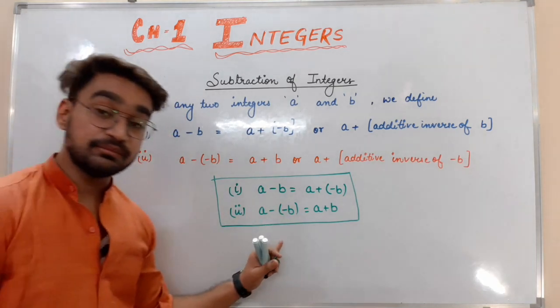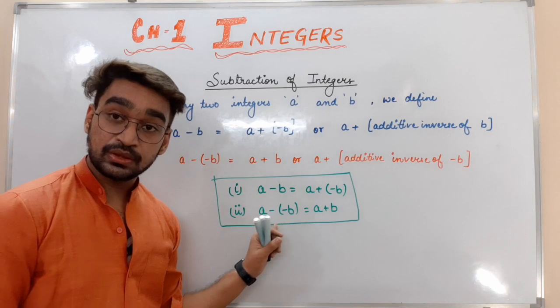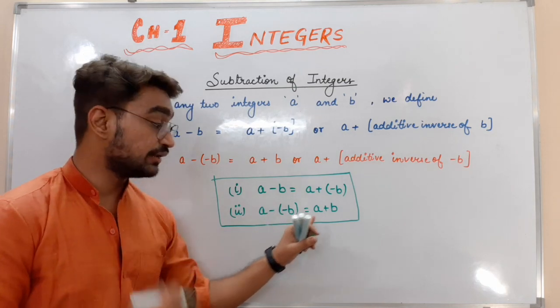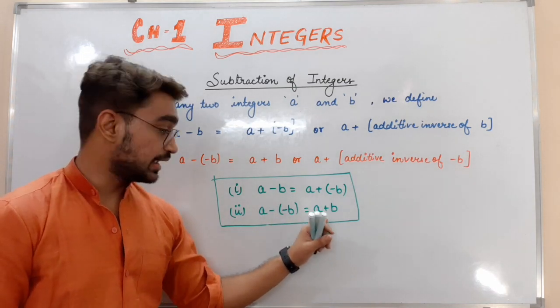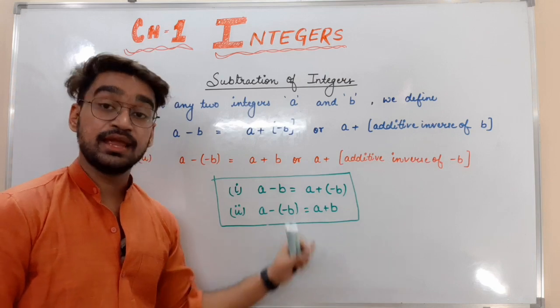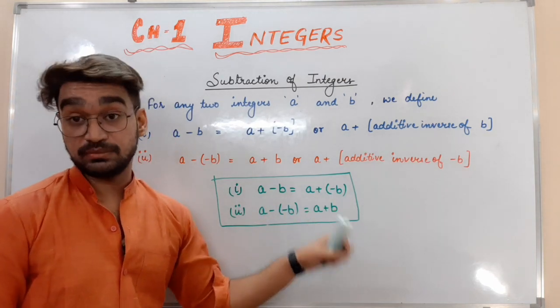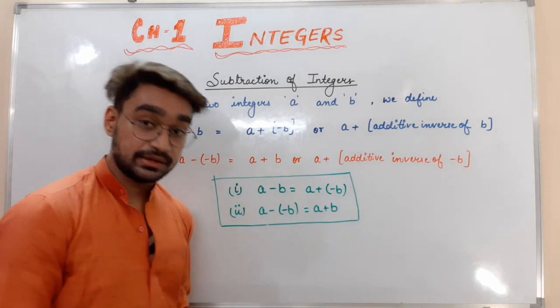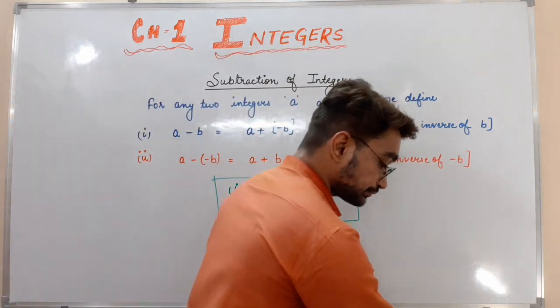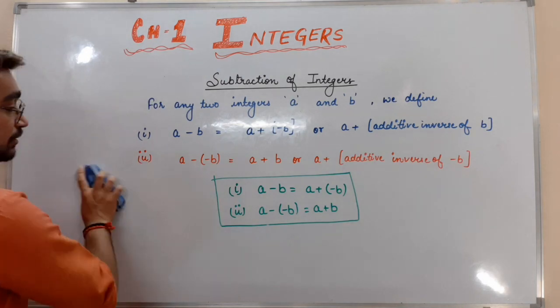When two negative symbols come together, it becomes a positive. A minus minus B will become A plus B. This is very important. Let us see some examples now.